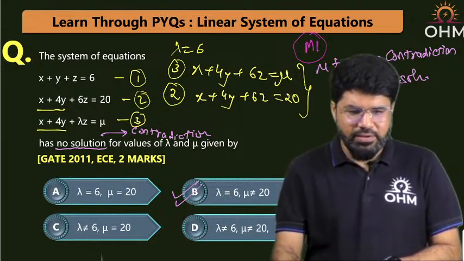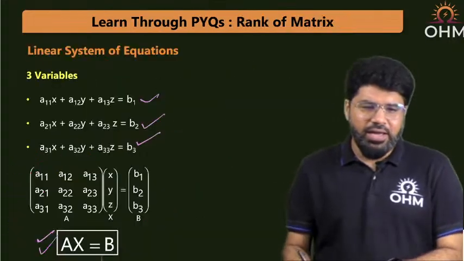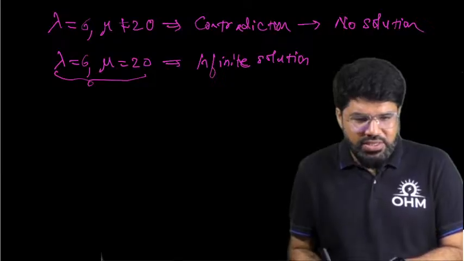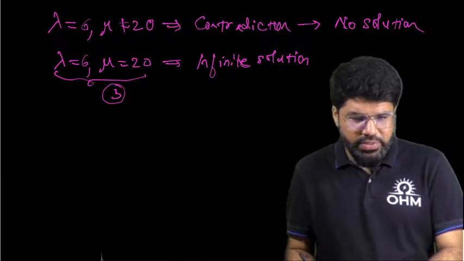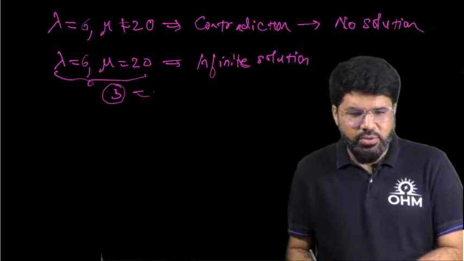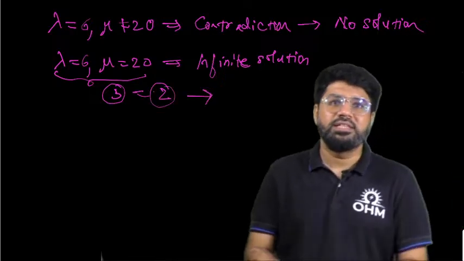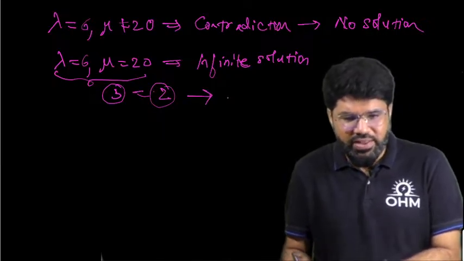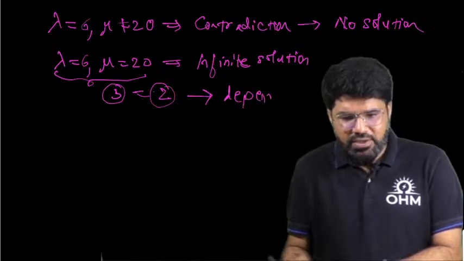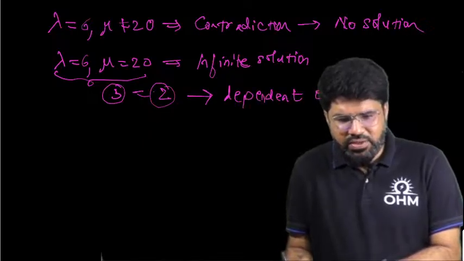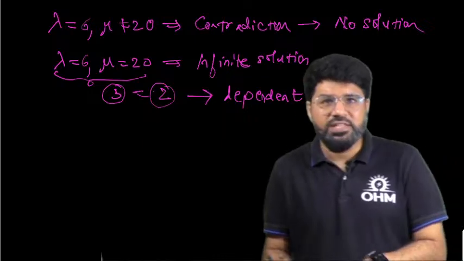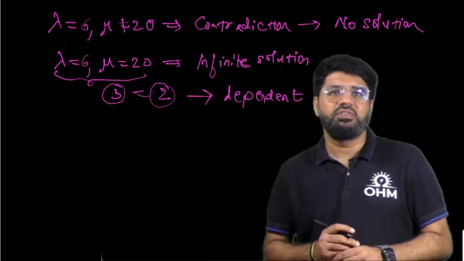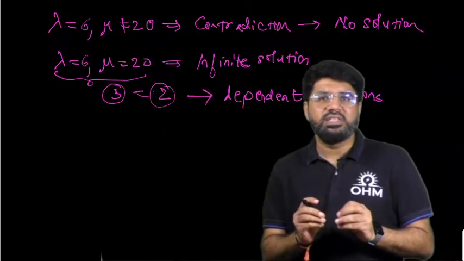In this condition, equation number 3 is exactly equal to equation number 2, and this leads to dependent equations. Whenever there is a dependency in the equations, I will make you solve some 2 mark questions very simply by this knowledge. In the case of dependent equations, the system will always have infinite solutions.